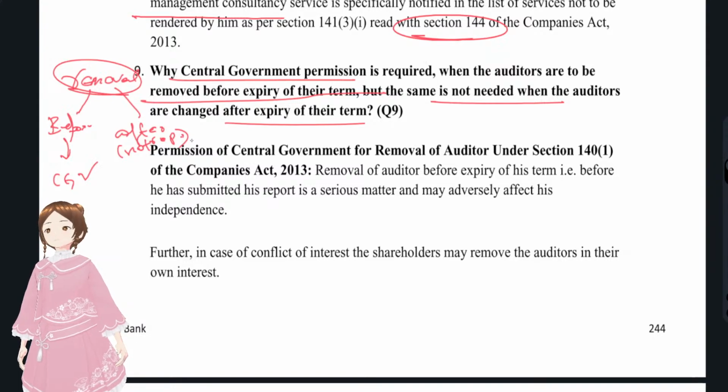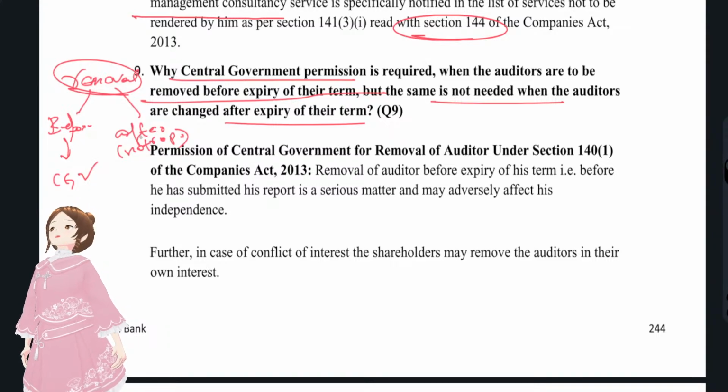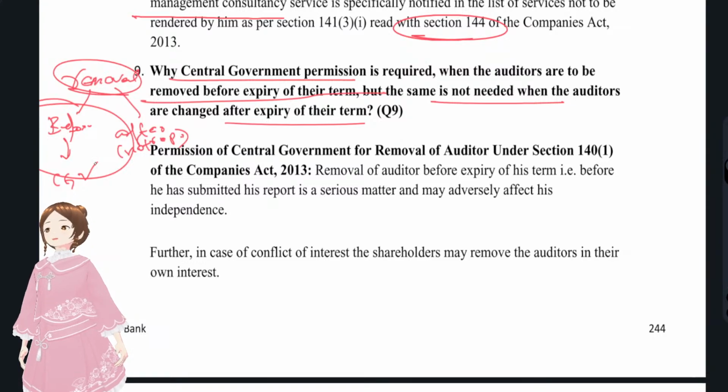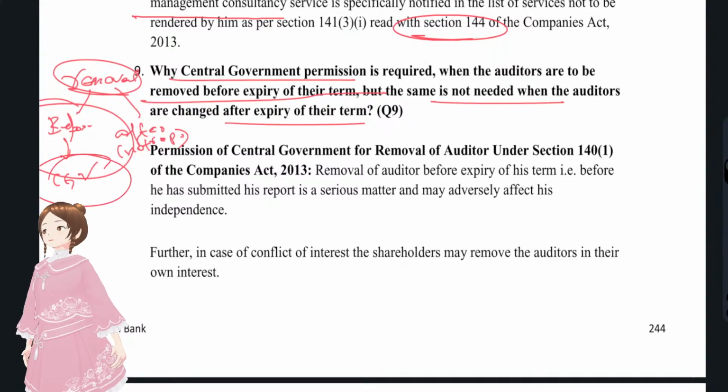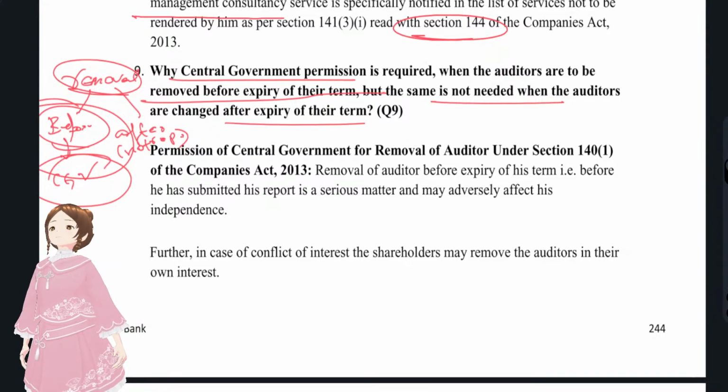Why so? You see, this is just analyzing the law provision that was already there. They were not asking you something, they haven't given you a scenario. They're saying that the law is like this. Why do you think the law is like this? They're asking you to analyze why the lawmaker had kept this central government approval to remove the auditor before his expiry. Why? What might be the reason? He wanted you to analyze.